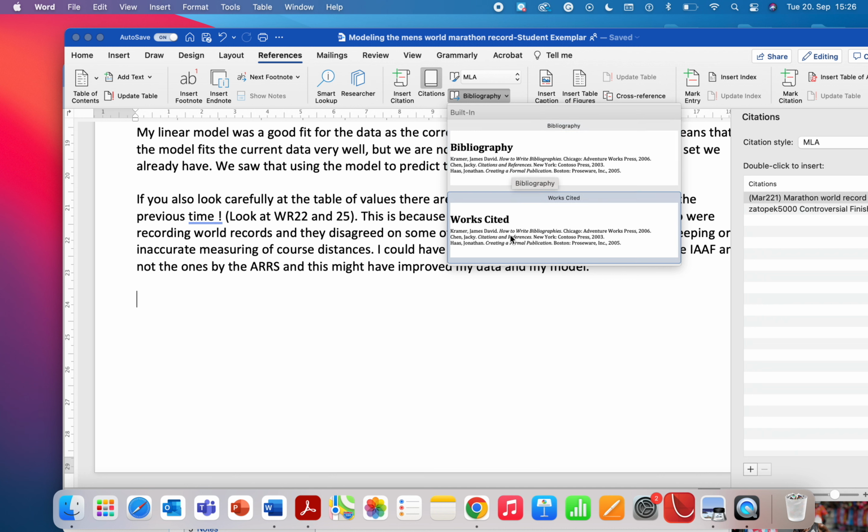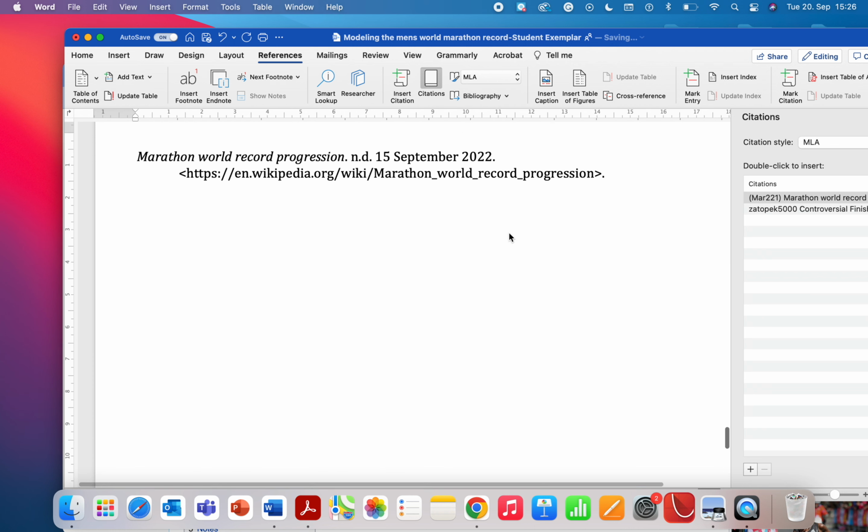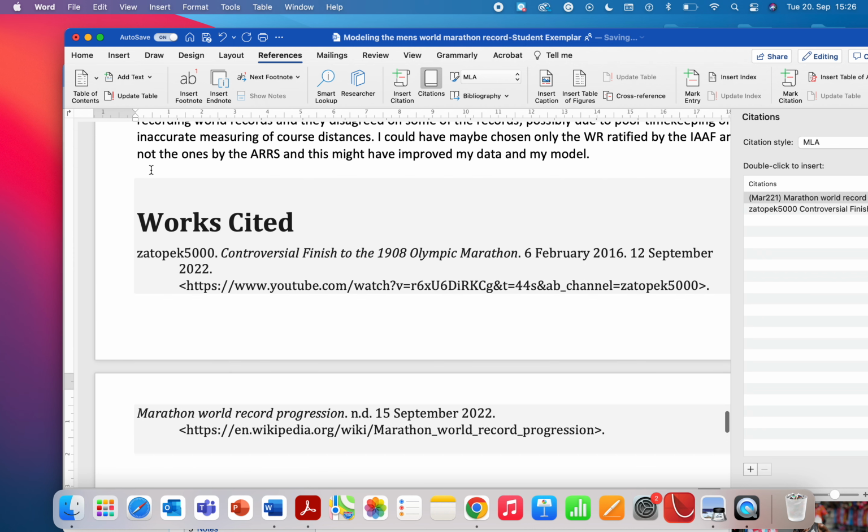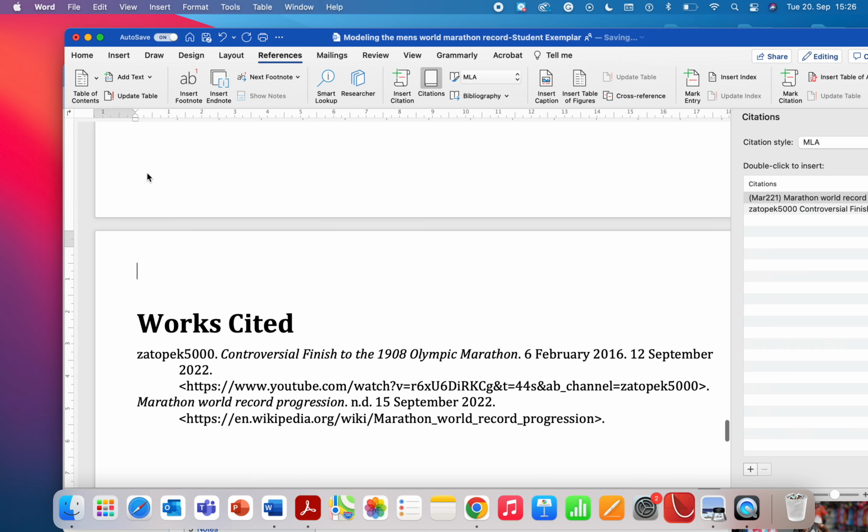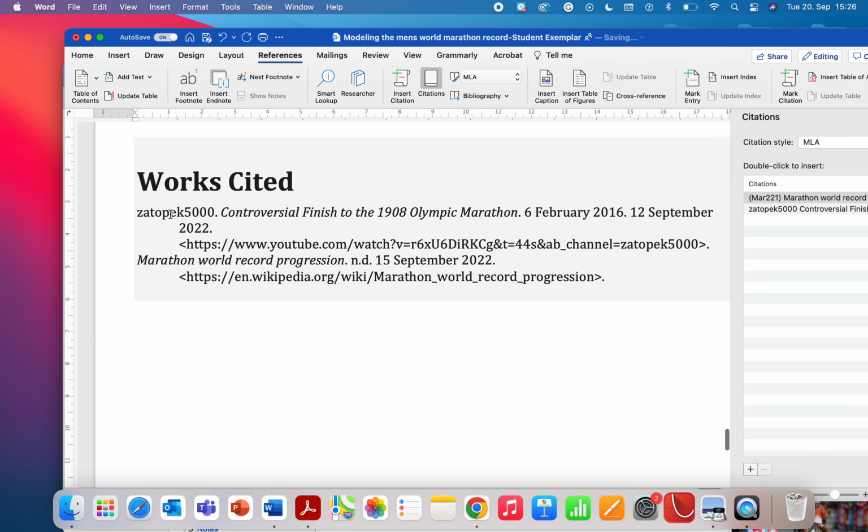Technically the difference between these two is that Bibliography is everything that you've read. It might not feature in your write-up, but it's everything that you read that might have influenced you. Works Cited is what I've done, right? These are the two websites that I actually quoted in my writing, and that's what I'm going to put at the end here. And look, it does it automatically for you. I'll make that on a separate page. And look, that's Zatopek 5000, and then the Marathon World Record Progression.